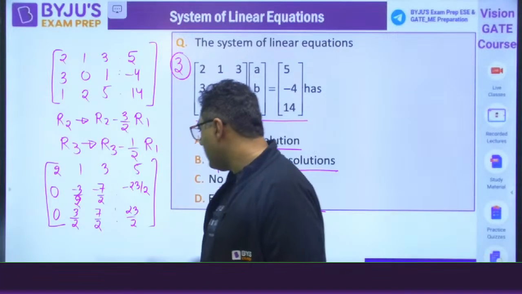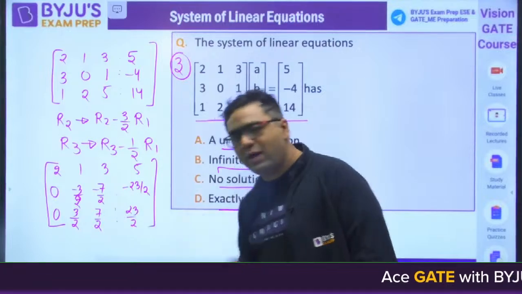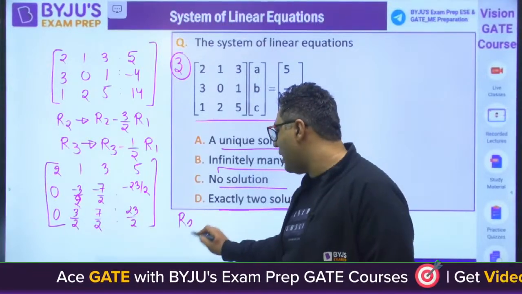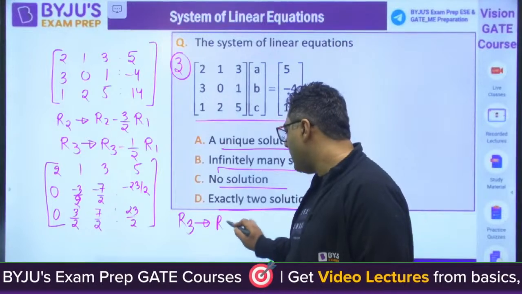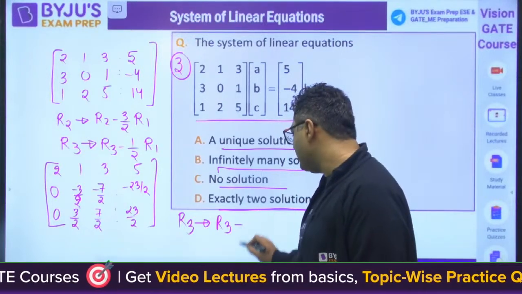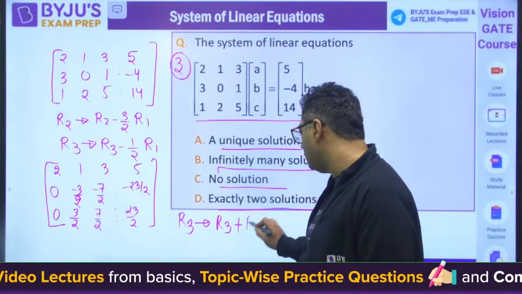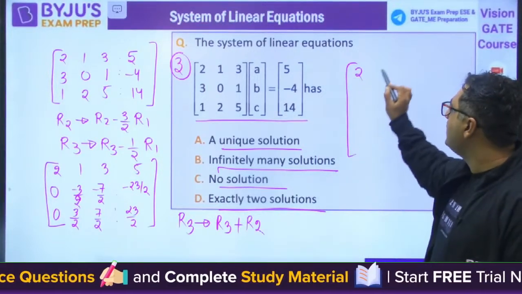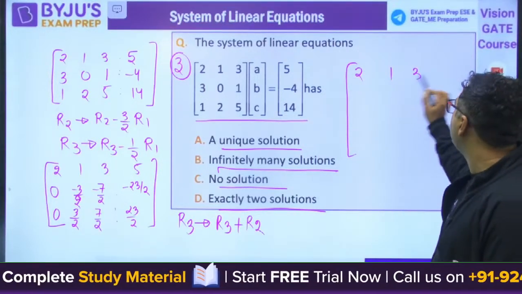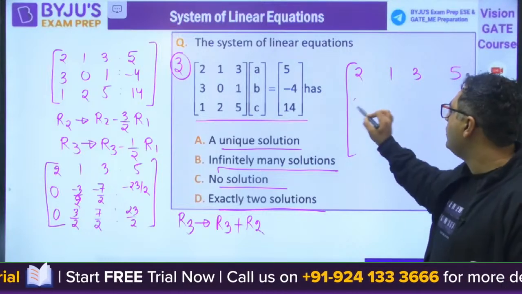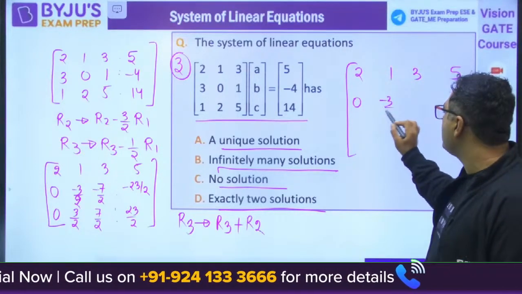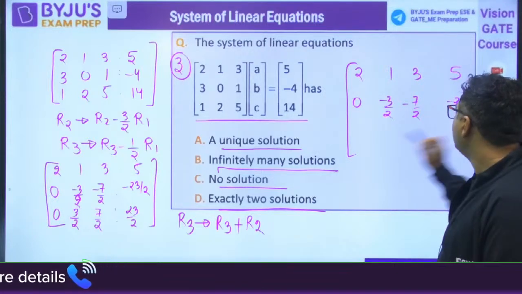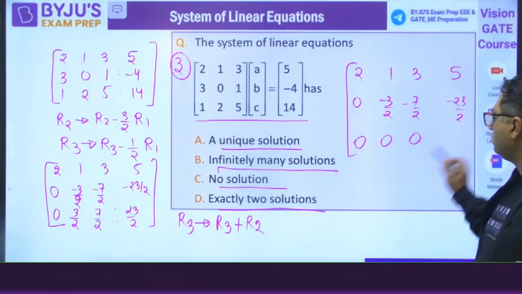So if you see, now I can see the second and third row are same, only with minus sign differences there. So I can operate R3, where R3 minus or plus R2. When you will be going for this, there is no change in the first row. 2, 1, 3, 5. Second row will also remain unchanged. Minus 3 by 2, minus 7 by 2, minus 23 by 2. Third row will become 0.